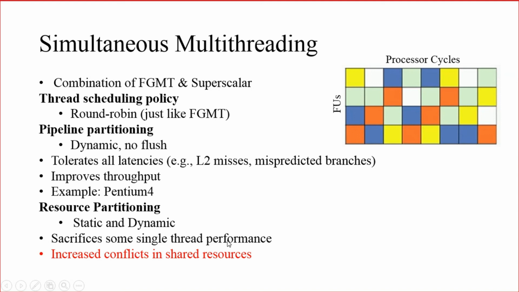Single thread performance may not be affected that much because it will be executed almost in the nearby cycles when compared to the other one. Then what is the disadvantage of simultaneous multi-threading? It will increase the conflict of shared resources. Because, as I told, resource partitioning as well as sharing of the resources will be done statically or dynamically, so the conflict of shared resources can increase at some point of time. So these are the three various multi-threading implementations.